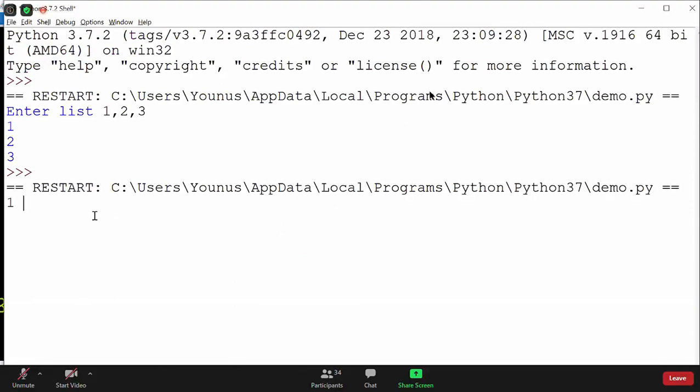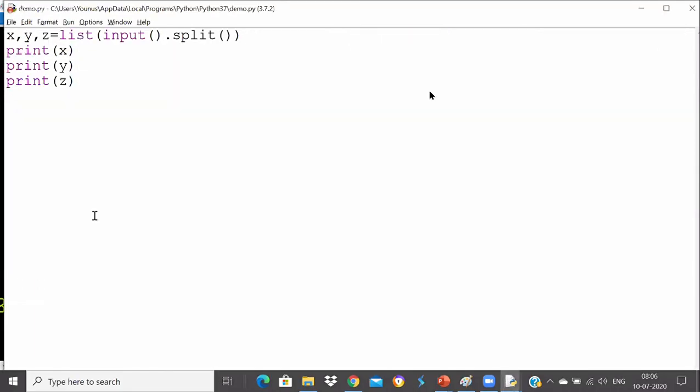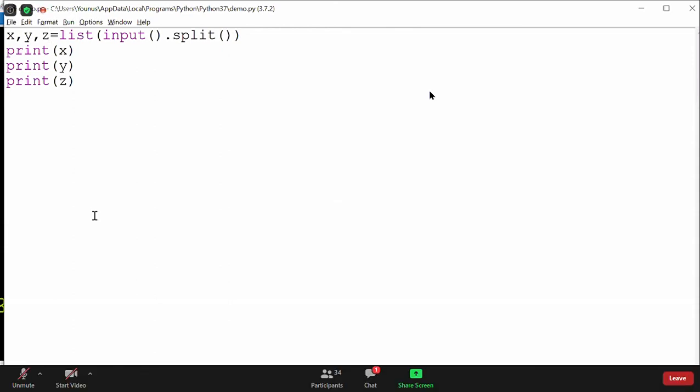Suppose I enter 1 space 2 space 3, perfectly working. So please note down, it's very important, how to take multiple values from the user. Yeah, this will convert into list type. No, this is separate, this is unpacking again.